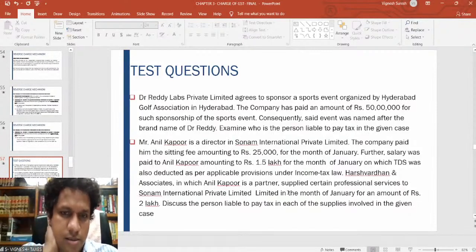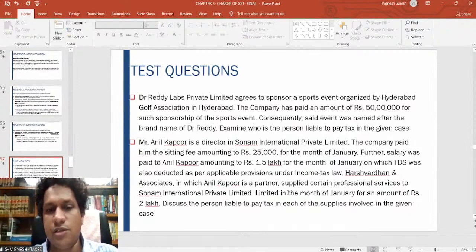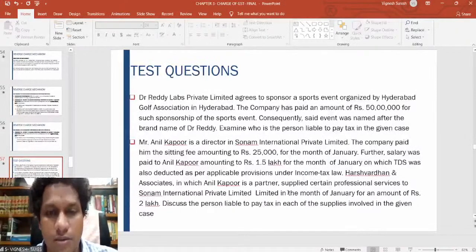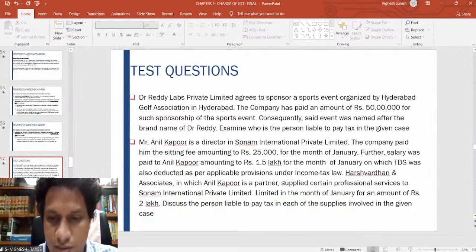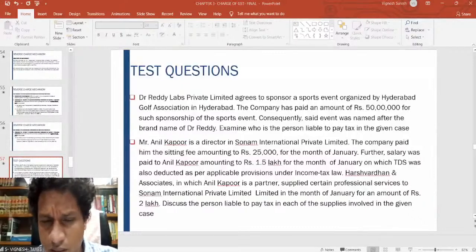Again, in this particular situation, professional services are paid to the company. So here, Anil Kapoor will not pay. Harshvardhan and Associates will pay. That is this thing. It says professional services, right? So that is the answer for this one. Any further questions? Any further answers for this? Yeah. Now we will move ahead.